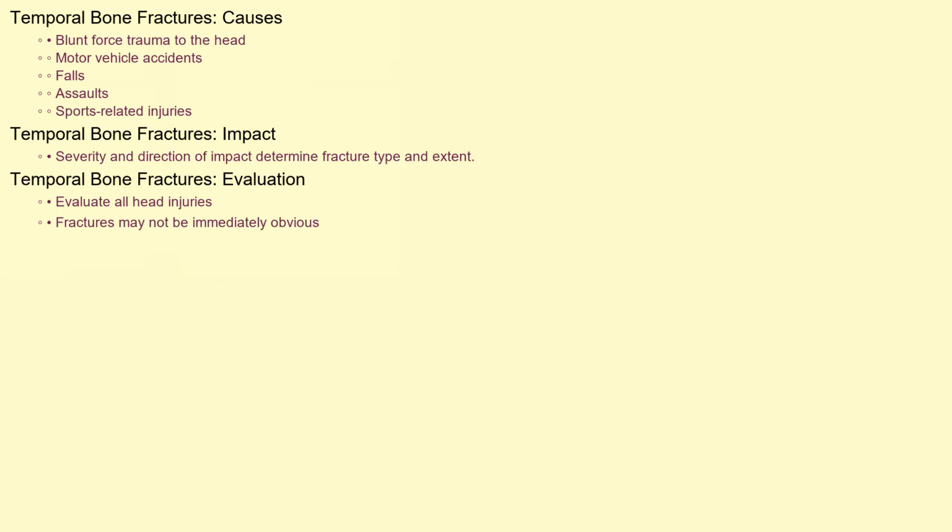Temporal bone fractures are typically caused by significant blunt force trauma to the head. This can occur from motor vehicle accidents, falls, assaults, or sports-related injuries. The severity and direction of the impact determine the type and extent of the fracture. Even seemingly minor head injuries should be evaluated, as some fractures may not be immediately obvious.